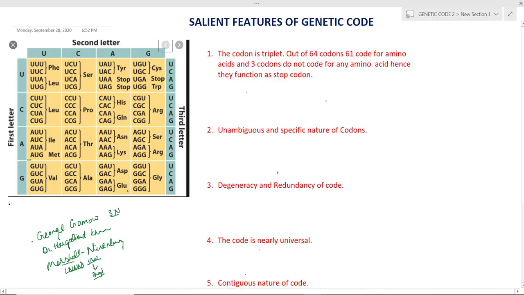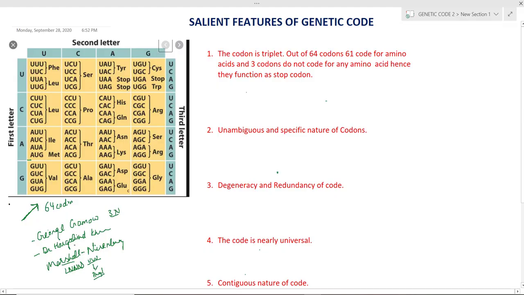George Gamow proposed that a combination of nucleotides will code for one amino acid. Dr. Hargobind Khurana synthesized the gene, and multiple other scientists also worked hard. Finally, the checkerboard for the genetic code was developed. In this checkerboard, there are 64 codons.